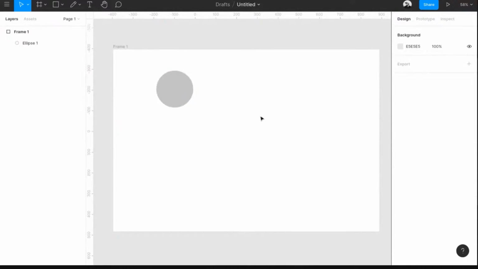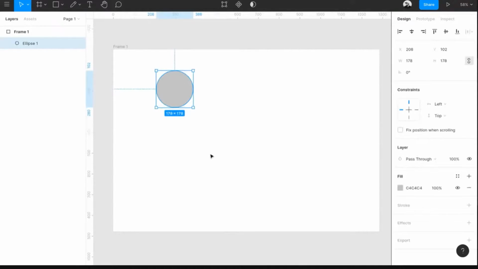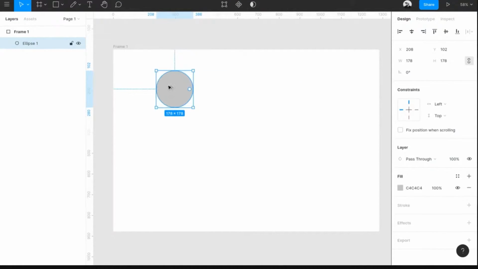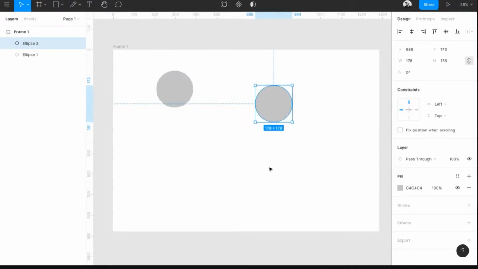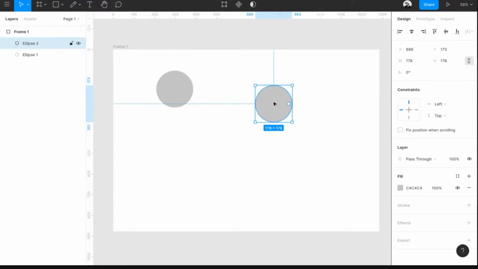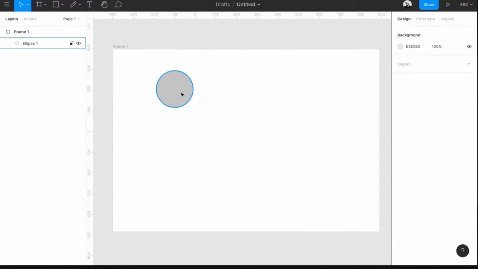And there is a third way where you can click on it and hold Alt. If you hold Alt, you can see the cursor changes to a double cursor. So there will be a double thing now. When holding Alt, just click and drag it. So you can get a copy of that. So you can see Ellipse 1 and Ellipse 2 over there. Cool. Let's get on to the next few things.